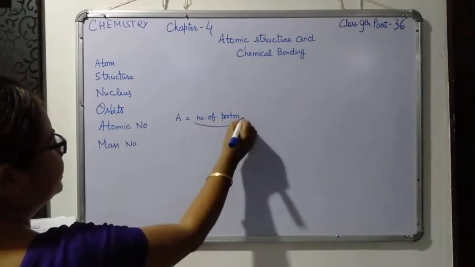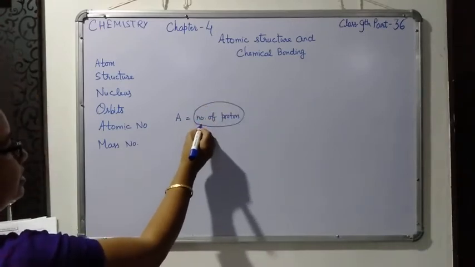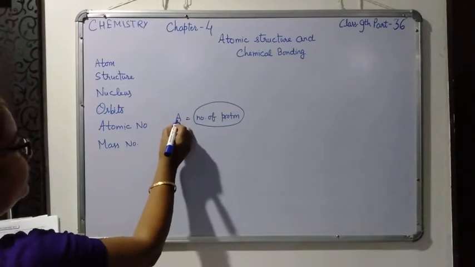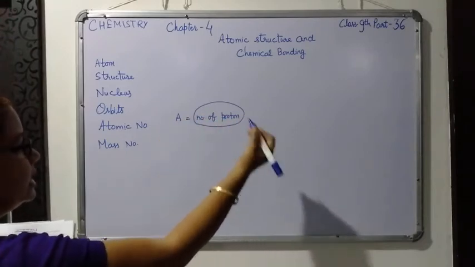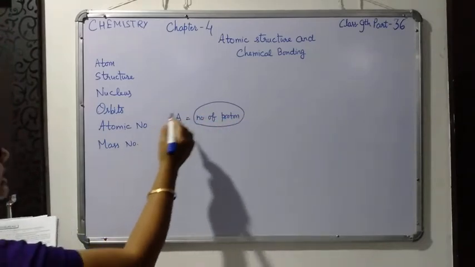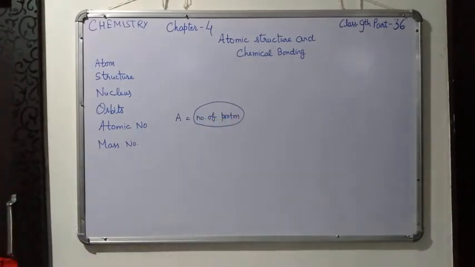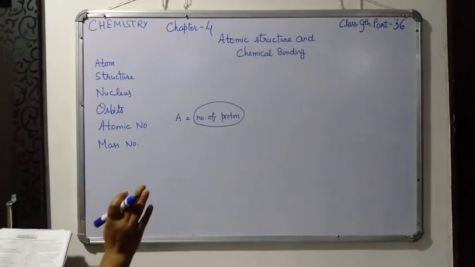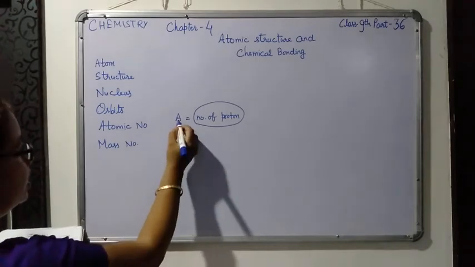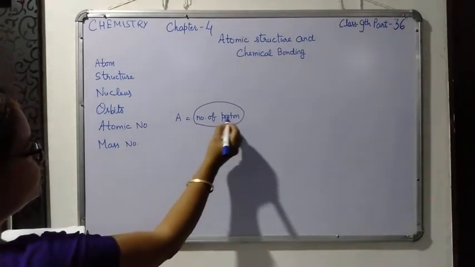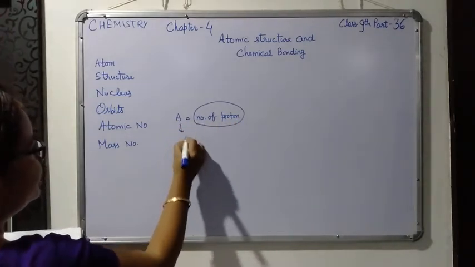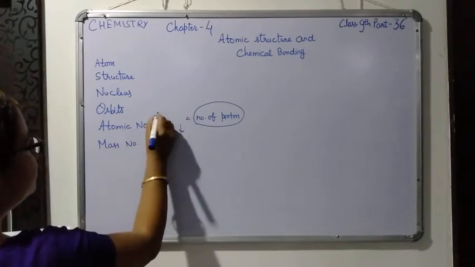Okay, because of this characteristic only, the atom of an element is different from the atom of another element, because in each atom the number of protons is different. So the second one, this characteristic number is called the atomic number of the atom. Now, atomic number is equal to the number of protons.